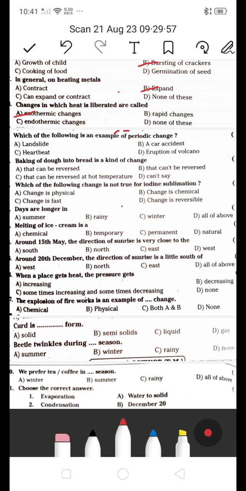Next one, which of the following is an example of periodic changes? Is it a landslide, or a car accident, or heartbeat, or eruption of volcanoes? Which is the example for a periodic change? They are asking about a periodic change. Periodic change ante it's a heartbeat. C is the right answer. It's a periodic change.